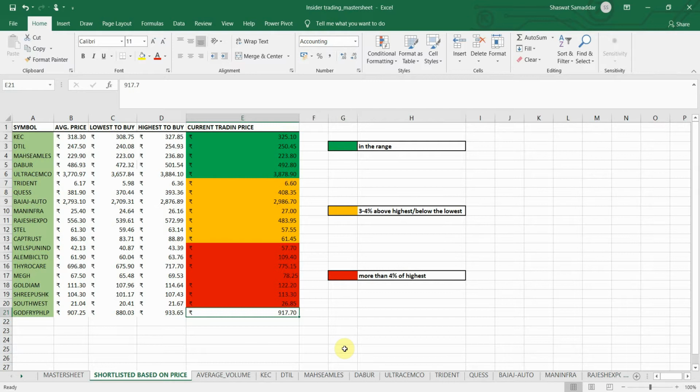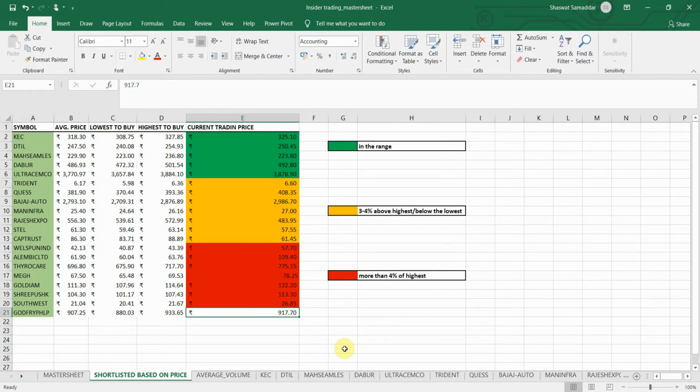For my trading, I consider the average traded volume for 1 month or 3 months should be greater than 1,50,000 or 200K. This data is variable, and you should check my videos of the playlist trading based on insider information to know based on what criteria I have set those numbers.